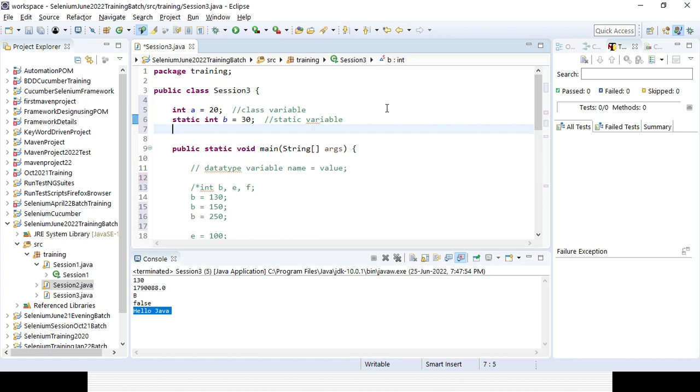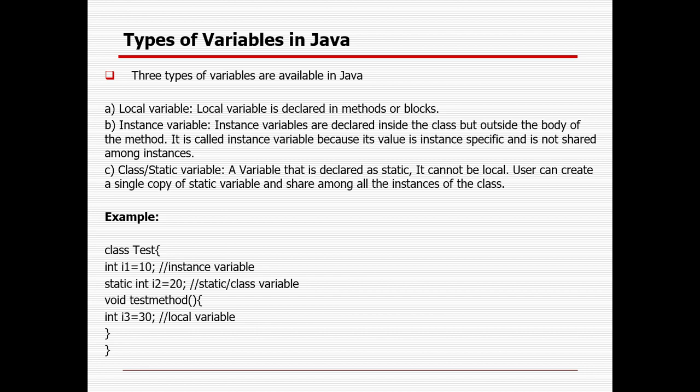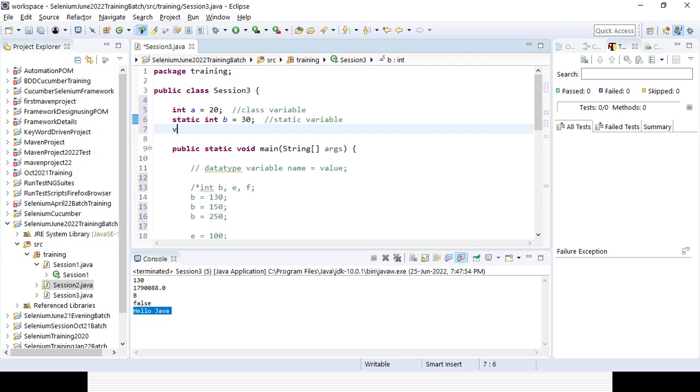And one more variable is called a local variable. There is no need to understand what a method is all about right now. I can create a method called public void test, and this is the method syntax.